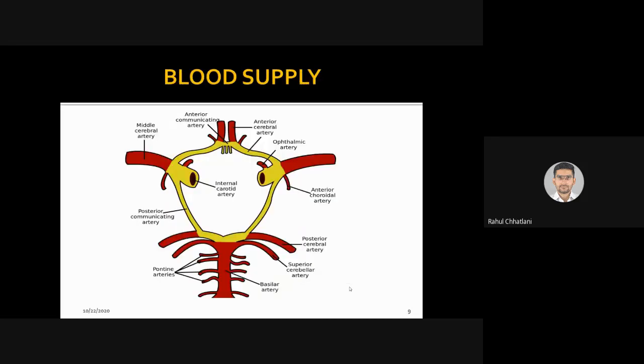Blood supply, you very well know now: circle of Willis, formation of the basilar artery, and furthermore the whole circle of Willis, which mainly consists of the anterior communicating, middle cerebral, posterior cerebral, and anterior cerebral arteries. So the whole circle is formed through the basilar artery. The basilar artery is formed from the ICA and, posteriorly, from the vertebral arteries.